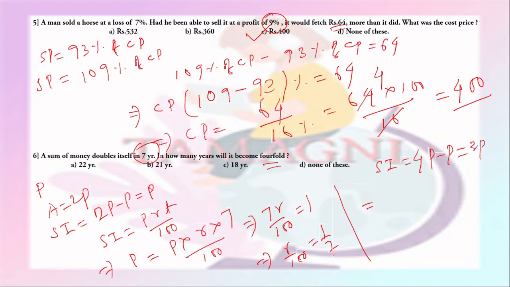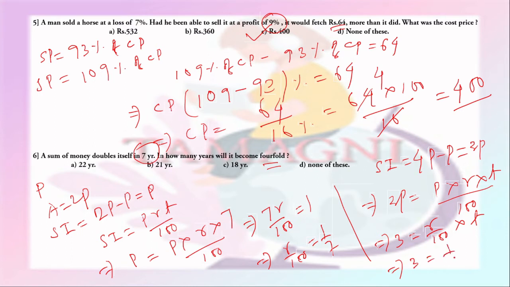So this gives 3P equal to P into R into T by 100. So from here we get 3 equal to R by 100 into T. So 3 equal to 1 by 7 into T, which gives T equal to 21. So the time it will take to become fourfold is 21 years. So option B is the right answer.